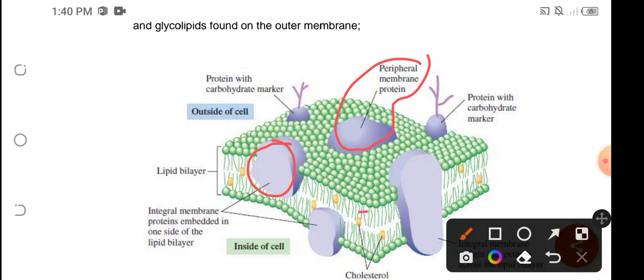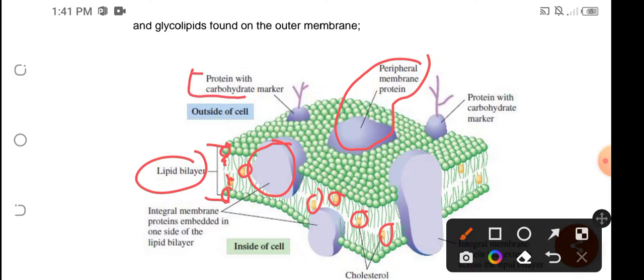So we have here the cholesterol. Okay, naka-embed siya dun sa mga lipid bilayer. Ito yung lipid bilayer. This is the polar part, and the polar part is outside. Tapos yung mga non-polar tails nila ay nandun sa loob, wherein the cholesterol has been embedded. Okay? So we have protein with carbohydrate markers.